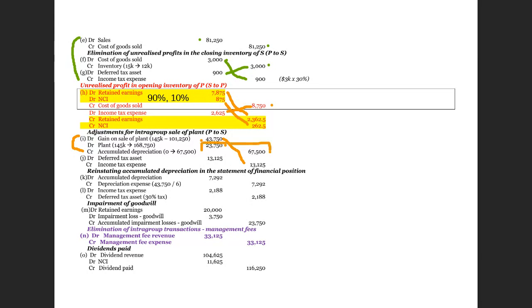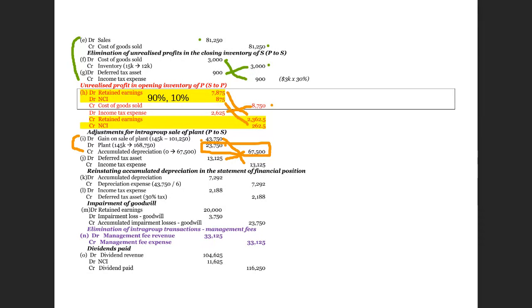On a net basis, you have credited the value of your plant, and therefore, on a net basis, you have to create a deferred tax asset. On a net basis, because of these consolidation adjustments, you credit the net book value of your consolidation amount, 43,750, at a 30% tax rate. This will be 13,125.